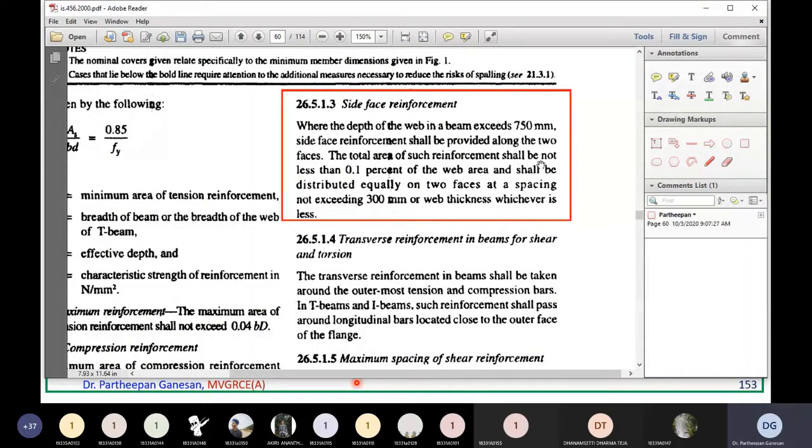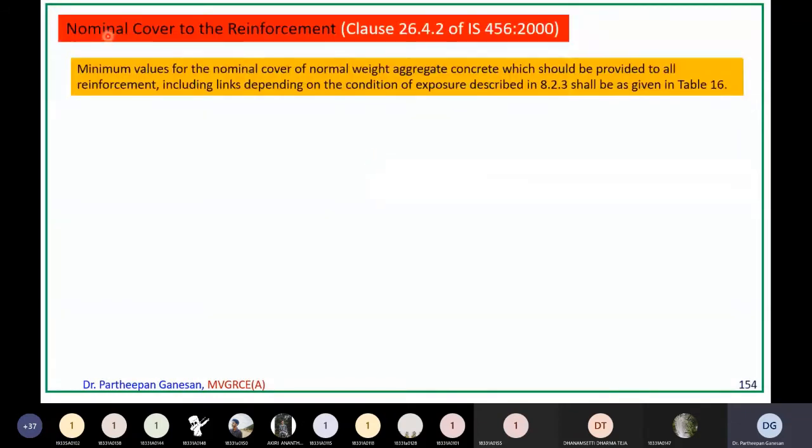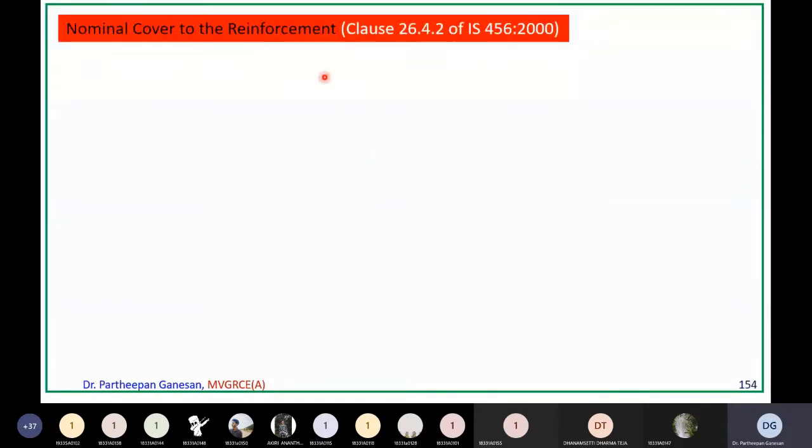The total area of such reinforcement shall not be less than 0.1% of the web area and shall be distributed equally on two faces at a spacing not exceeding 300 mm or web thickness, whichever is less. That is in 26.5.1.3. Sometimes they do ask this in the GATE exam or in interviews, so you should know what side face reinforcement is.